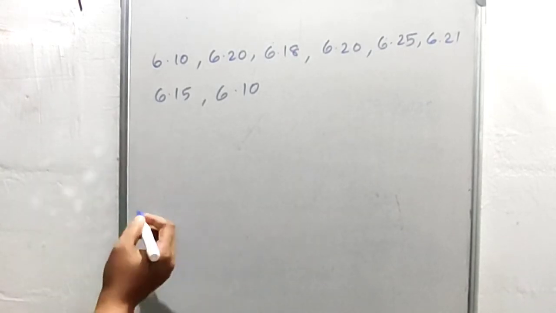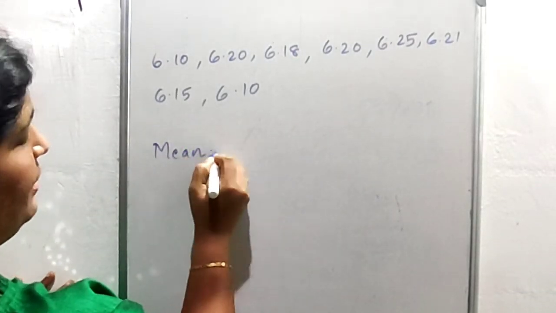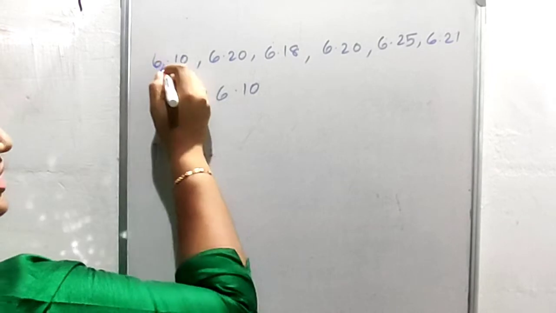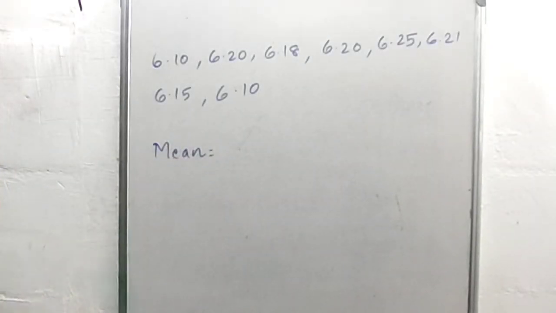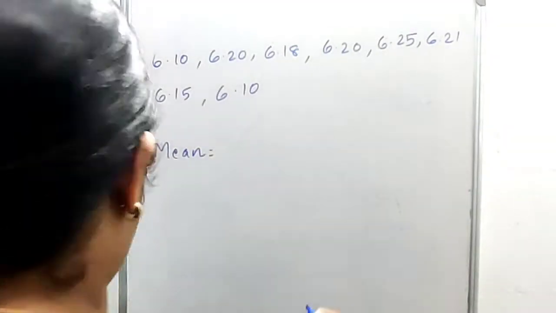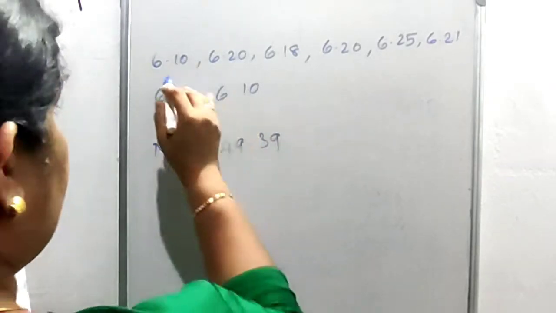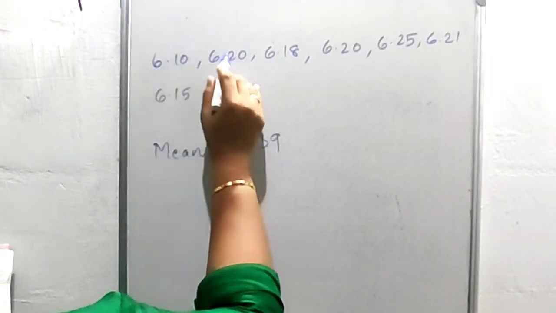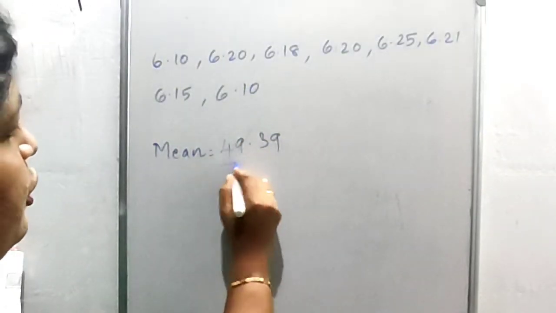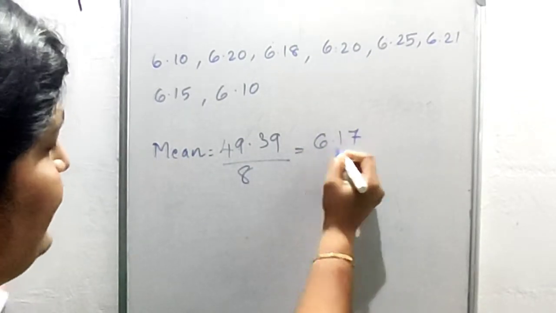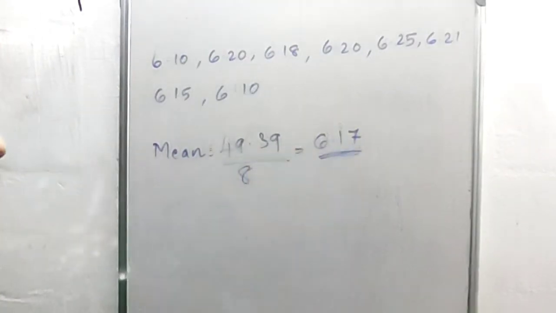Okay, so how do we find the mean? First we are going to find the mean. Mean means sum of the observations by number of observations. To find the sum, just add these numbers together. If we add these numbers together, their sum is equal to 49.39. Then how many observations are here? 1, 2, 3, 4, 5, 6, 7, 8. 8 observations. So 49.39 by 8 is equal to 6.17. Mean is equal to 6.17.